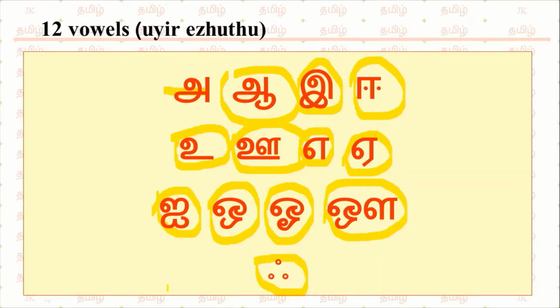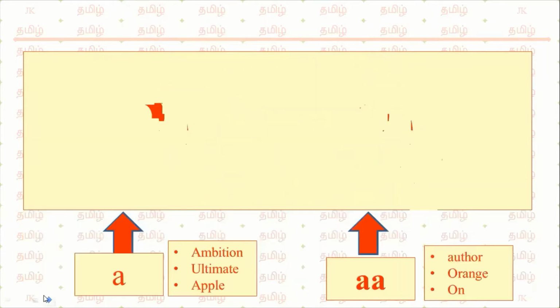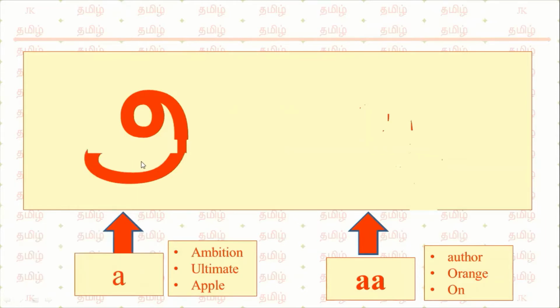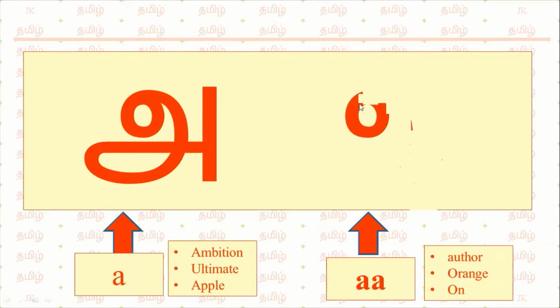From the next slide, we will see how to write each letter and how it should be pronounced. We will see with examples. A should be written like this. This is A.